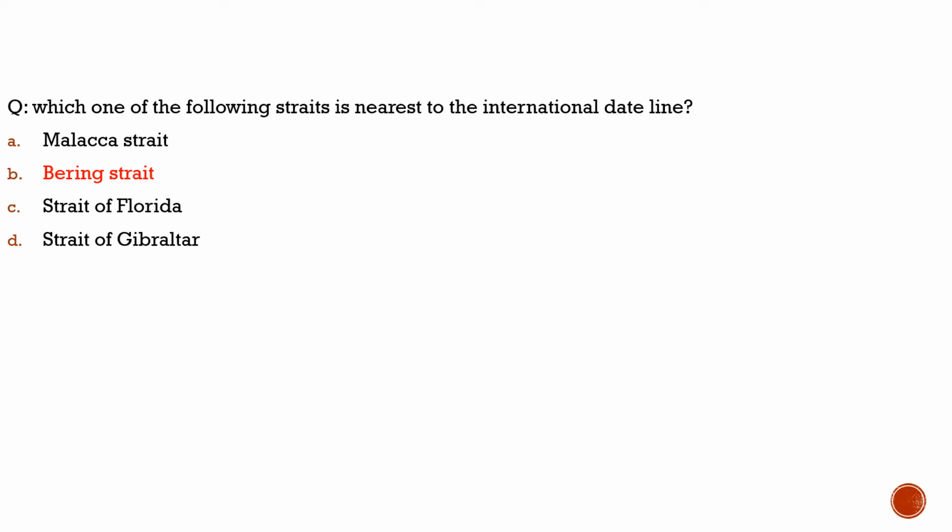As you know, currently we are discussing questions from world geography, and this question was asked in 2008. So please do remember the date, which is not necessary for you, but do know the question here. The question says, which one of the following straits is nearest to the international date line? It is Bering Strait. Correct answer.